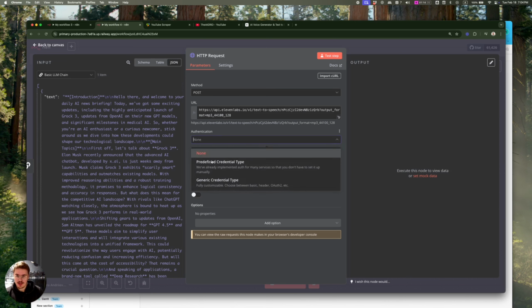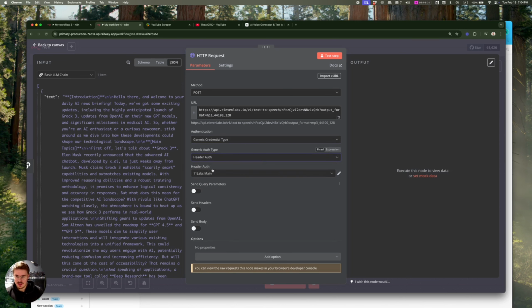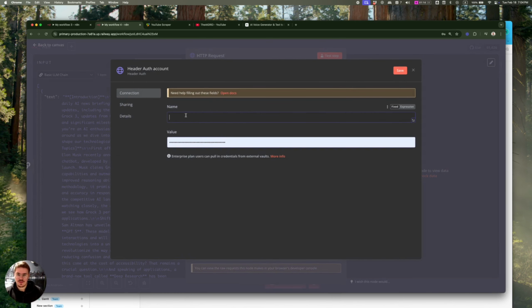And then authentication, generic credential type. I think it's going to be header auth, and then just create a credential. I think it's going to be something like X API key, and then just paste the API key from ElevenLabs. It might actually be xi-api-key, the more I think about it.